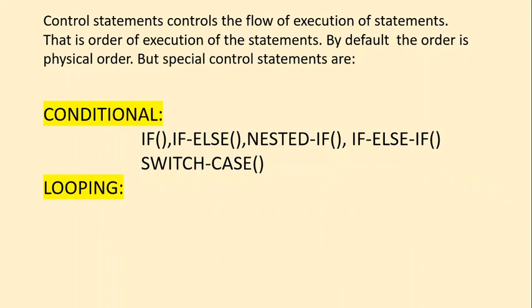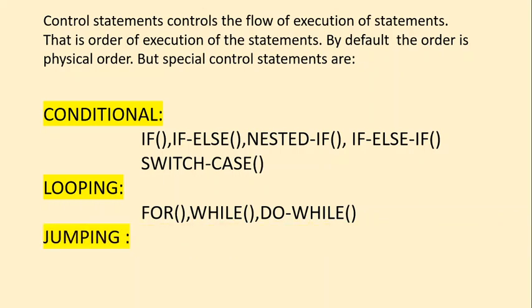Next one, looping statements. Looping means executing a set of statements again and again until a given condition is satisfied. You call it looping, repeatedly doing the same job again and again. C language offers three looping statements: for statement, while statement, and do while statement. For more information on looping statements, I am providing the link in the description box.